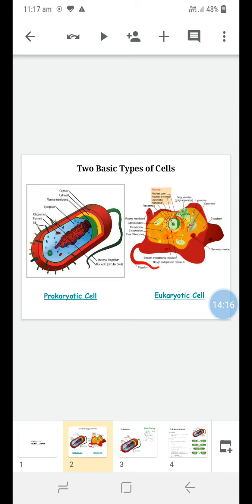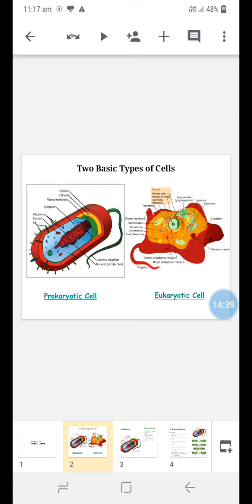Second thing, this transcription takes place in the nucleus, and RNA is produced within the nucleus. Then the RNA comes out and enters the cytoplasm, and in the cytoplasm RNA is converted into protein. That is called the translation reaction. So this is the main component of the eukaryotic cell, that is called the nucleus.